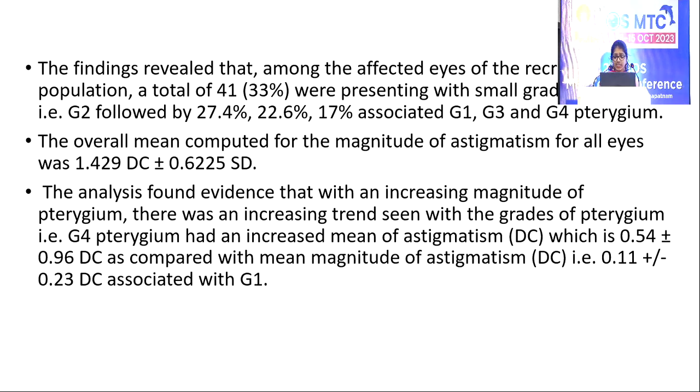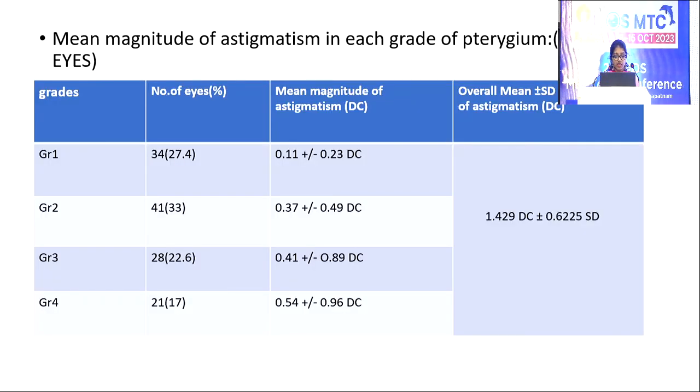The analysis found evidence that with an increasing magnitude of pterygium, there was an increasing trend seen with the grades of pterygium. That is, grade 4 pterygium has an increased mean of astigmatism, which is 0.54 ± 0.96 diopter cylindrical, as compared with the mean magnitude of astigmatism, that is 0.11 ± 0.23 diopter cylindrical, associated with grade 1. This is the chart depicting the same, where grade 3 and grade 4 pterygium presented with more mean magnitude